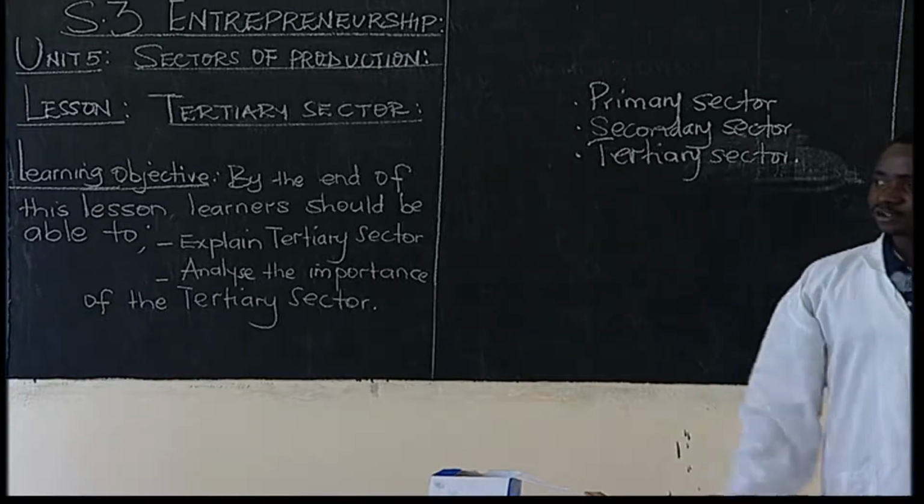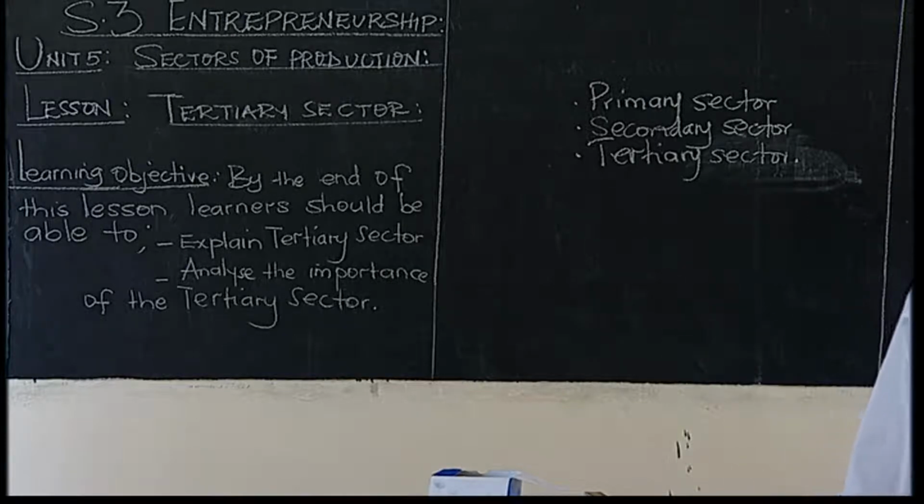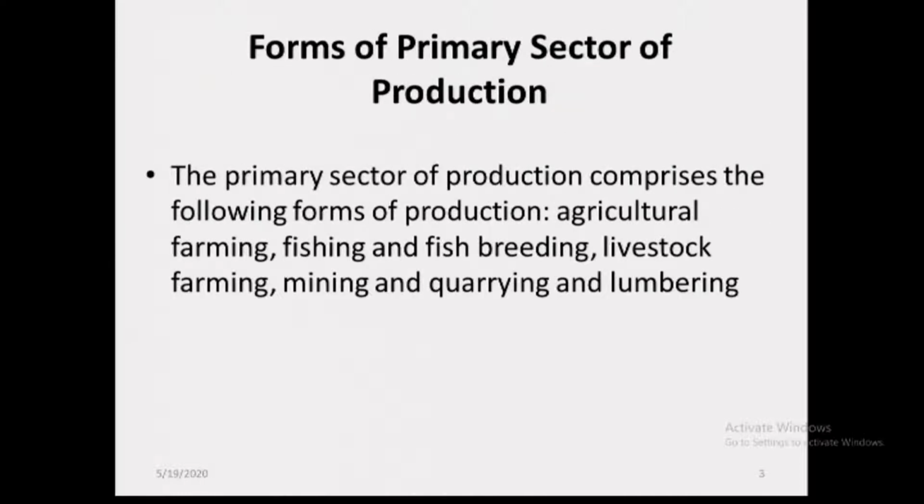We have the sectors of production, and we began with the primary sector, you remember, where we said it involves the direct use of natural resources. Basically, the extraction of raw materials. And we said that the primary sector of production entails many activities.